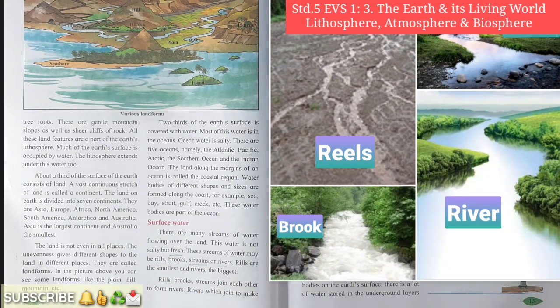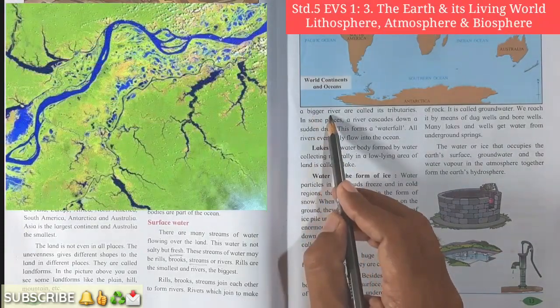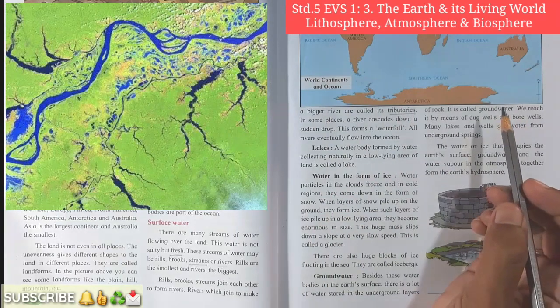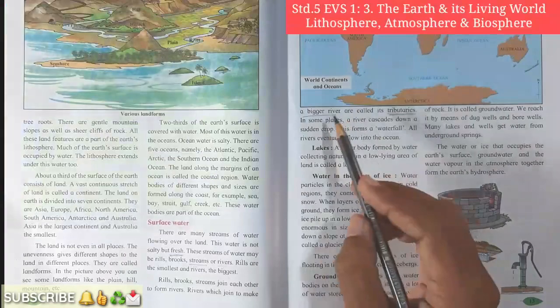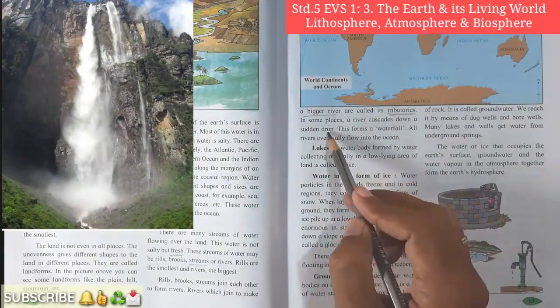Now we shall move forward. Rills, brooks, streams join each other to form rivers. Rivers which join to make a bigger river are called its tributaries. What are the tributaries, student? The rivers which join to make a bigger river. In some places a river cascades down a sudden drop.